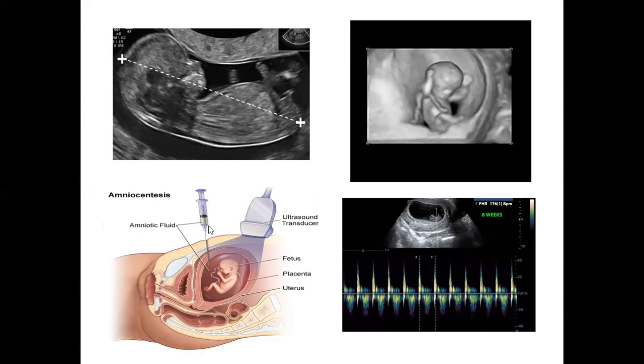Again, a needle is pierced with the guidance of the ultrasound transducer, and the amniotic fluid is taken from the sac, and this fluid is sent for testing to find out if any genetic disorders are observed or not. Further, this scan, again a normal scan, indicates the fetal heartbeat over here. So this is what basically is done at the time of your first screening.